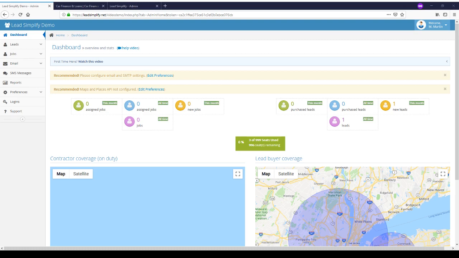This is a quick setup video to help you get your system up and running and ready to process leads. First, I'm going to show you what Lead Simplify can do and then run you through the steps to get it set up. So, when you first land into your system, you'll be presented with the dashboard.